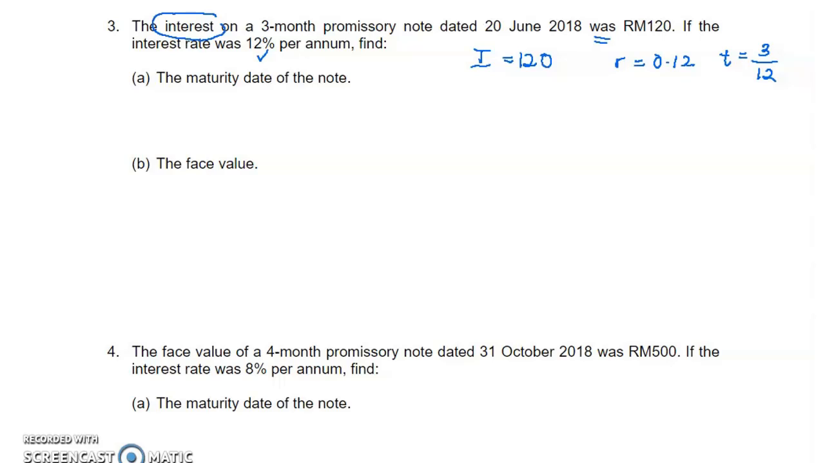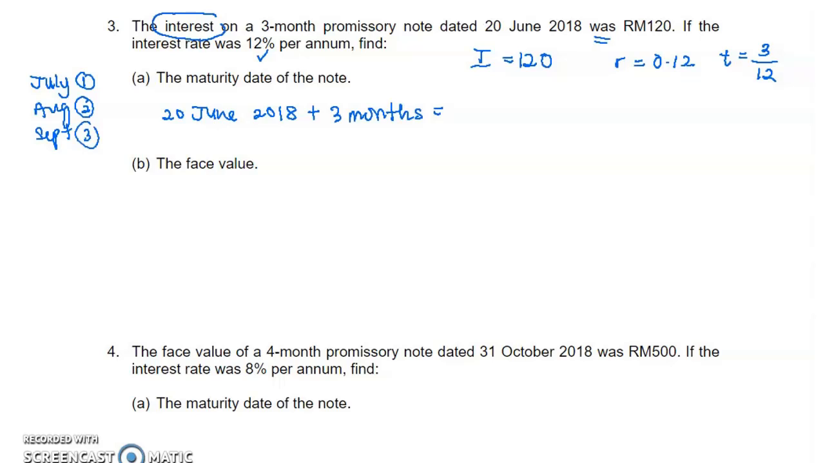Find the maturity date. So we know that the date of the note is on 20th June. So 3 months from June: July, August, and the third month is September. So it will be on 20th September 2018. If there are no two dates given, just show your working like this.